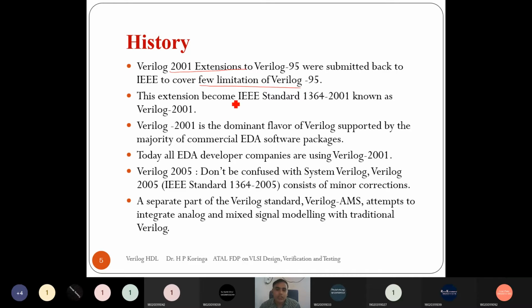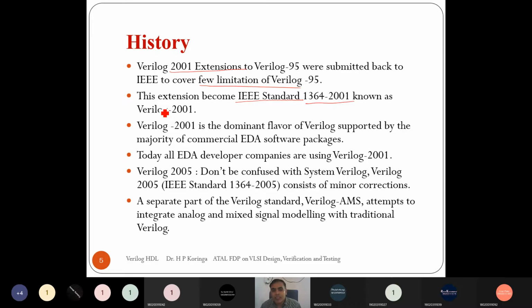Again it was given a new IEEE standard, so the language of Verilog 95 was modified and extended in around 2001. It is the 2001 IEEE standard, and that language is widely known as Verilog 2001.